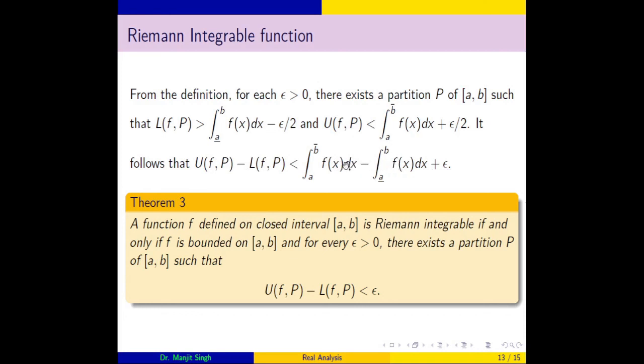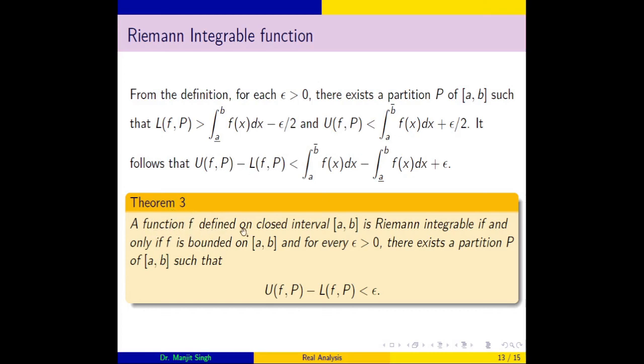You have already seen that if the function is Riemann integrable, then the upper integral equals the lower integral, and in this case this quantity becomes 0, and therefore U(f,P) minus L(f,P) is less than epsilon. So it shows that if a bounded function is Riemann integrable on the closed interval [a, b], then there exists a partition P such that the difference of upper sum minus lower sum becomes however small, meaning they are mathematically very close.